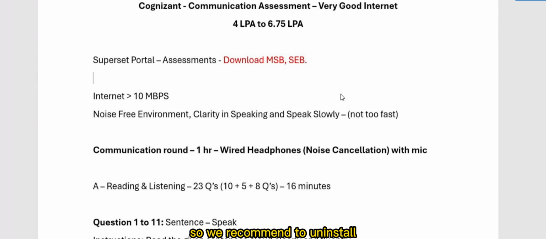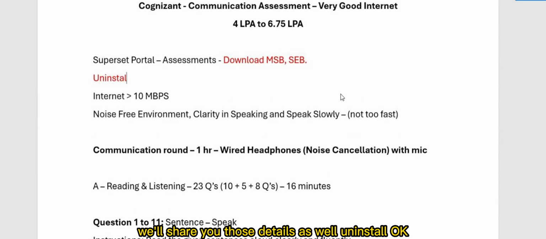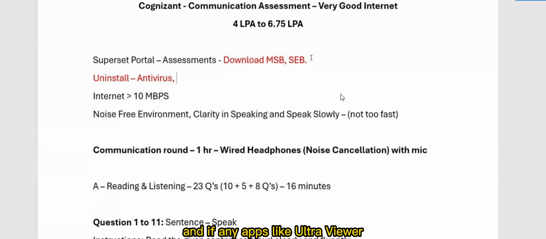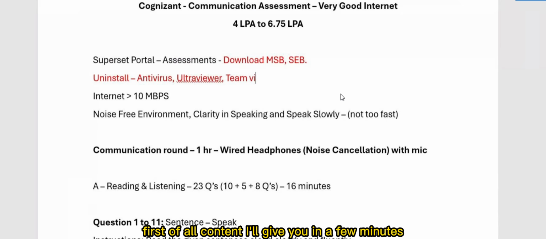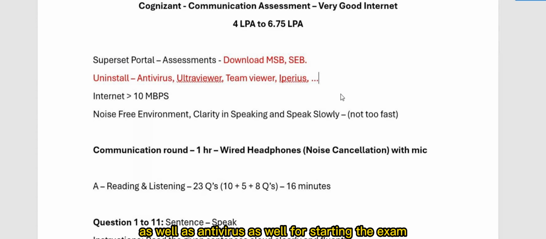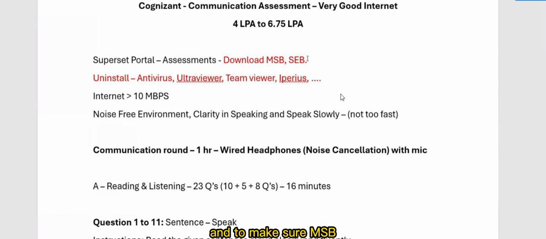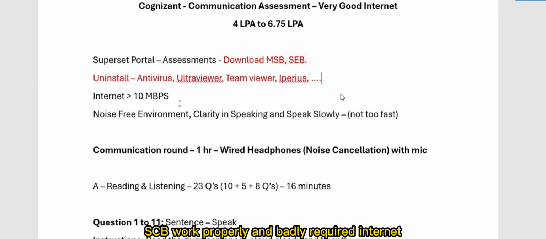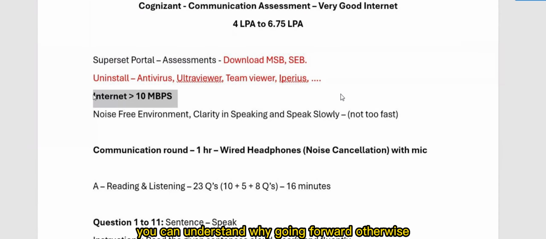So we recommend you uninstall a lot of apps. We'll share those details as well. Uninstall the antivirus in your systems, because when it is installed, this SAB and MSB will not work properly. And apps like Ultra Viewer, you have to uninstall before starting the exam. Team Viewer you need to uninstall, Ultra Viewer you need to uninstall, and any software like that you need to uninstall. Make sure you uninstall all of this as well as the antivirus for starting the exam, and to make sure MSB and SAB work properly.